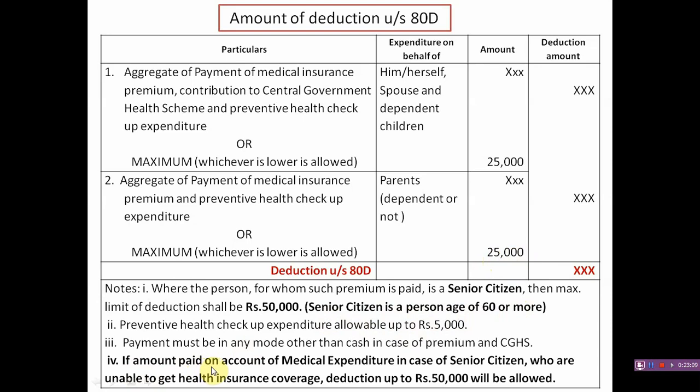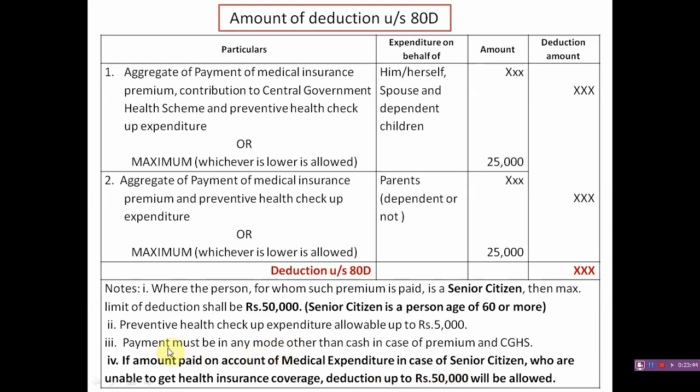If the amount is paid on account of medical expenditure in case of a senior citizen who is unable to get health insurance coverage, deduction up to rupees 50,000 will be allowed. It means in case of a senior citizen, if health insurance coverage is not applicable or they are unable to get the health insurance, any medical expenditure spent can be allowed as a deduction, maximum up to rupees 50,000.